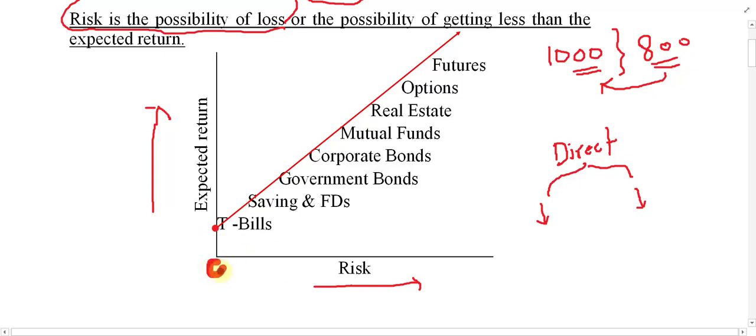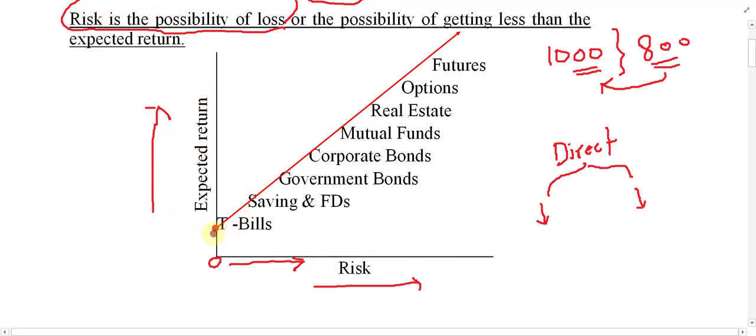Risk is equal to what? Risk is equal to zero. Why is risk equal to zero? Because this is on the zero point itself. Risk starts from here and goes to increase and increase. This might be, for example, risk of 0, risk of 5%, risk of 10%. So as much as you go on the right side, risk increases. And definitely as much as you go upper side, return also increases, right?